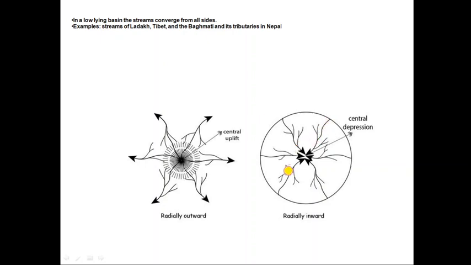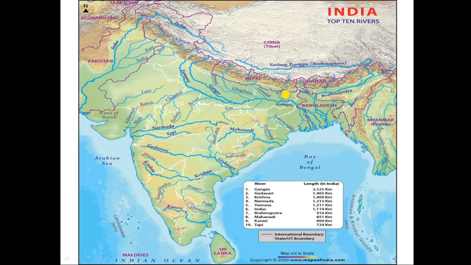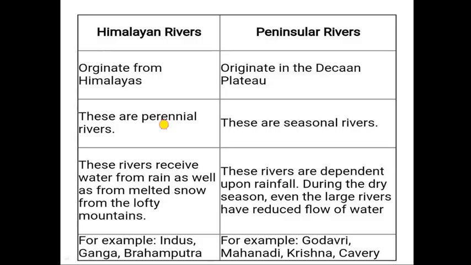Next is drainage system. In this slide, we will discuss various drainage systems. Based on the relief features, these are categorized as Himalayan rivers and peninsular rivers. Relief features refer to mountains, plateaus, etc. Here we have the Indus, Ganga, Brahmaputra river systems and the peninsular river system. One by one we will cover. Firstly, we will differentiate between these two.